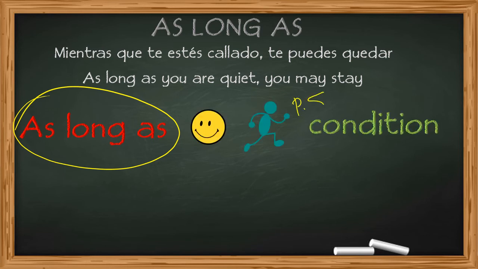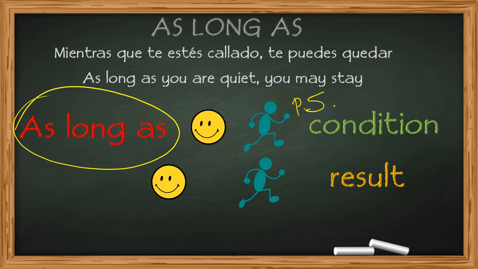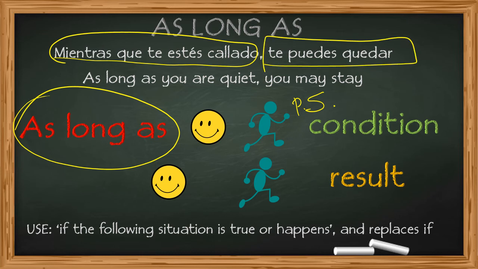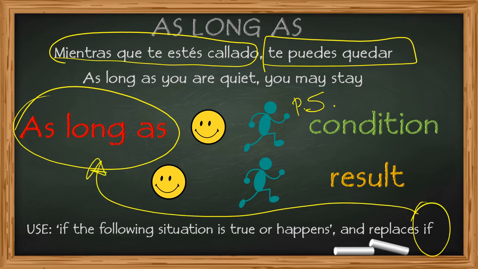So we have here the present simple for the condition, and the second part, the result, has exactly the same options as before. So if the following situation is true or happens, this is what as long as means, mientras que esto ocurra, mientras que tú te estés callado, there is a result, okay? And instead of saying if, you can say mientras que te estés callado.